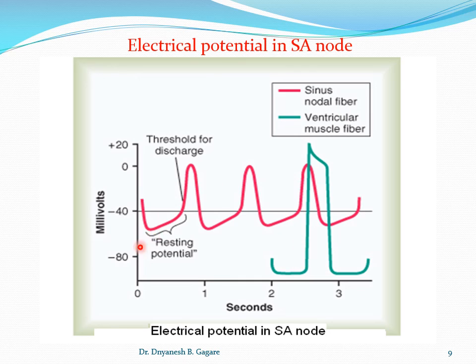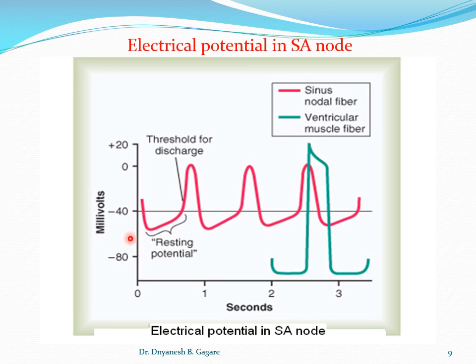Okay, so now coming to the point, the mechanism of generation of the impulse, how the impulse is produced. We start from this point. From here to here is one impulse, from here to here is the second impulse, from here to here is the third impulse. Like this impulses are generated, and this is the recording of cardiac impulse produced in SA nodal fiber.